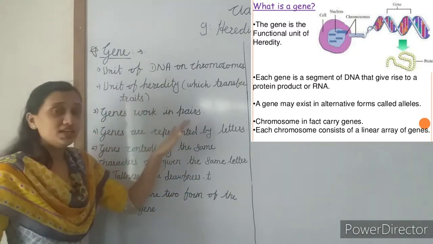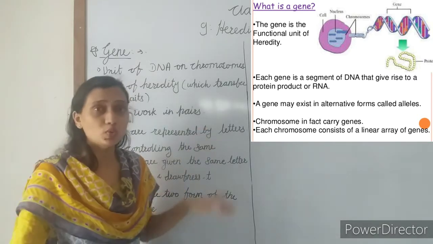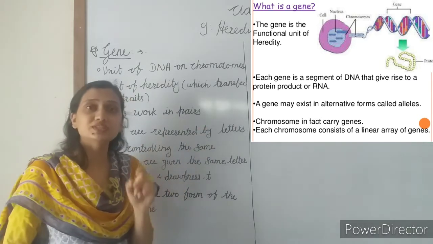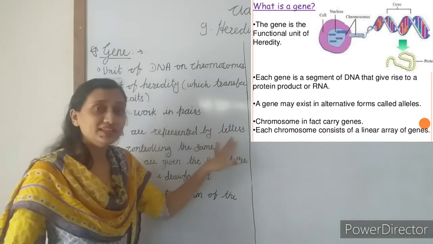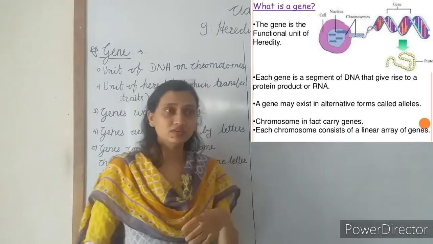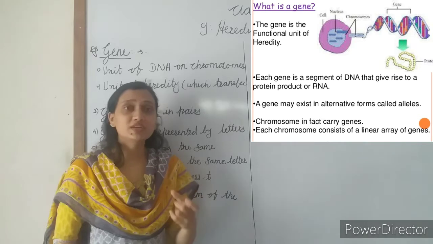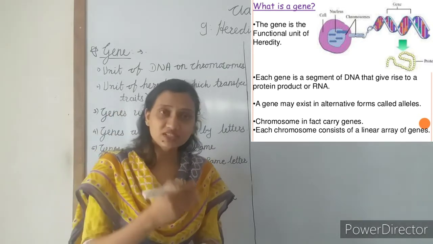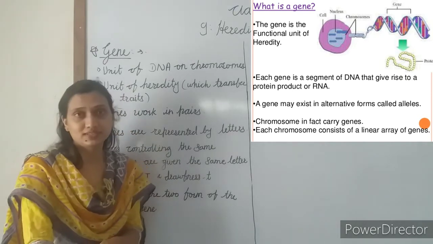Genes work in pairs. We know that these genes are present on the chromosome, so genes are always present in pairs. Genes are represented by letters. For example, while explaining the diagram or explanation of the inheritance, a gene is represented by using letters.